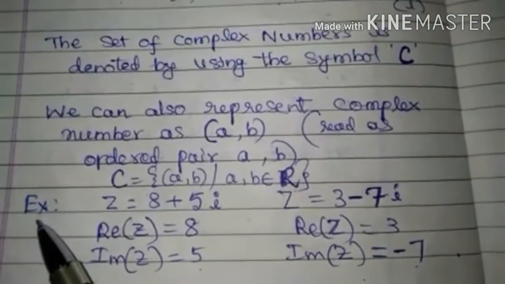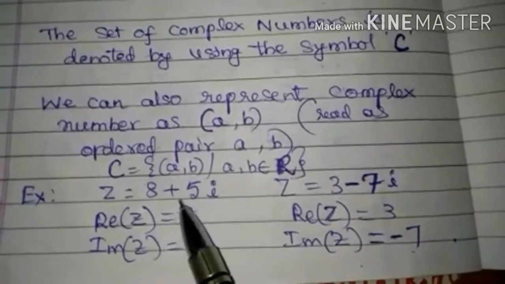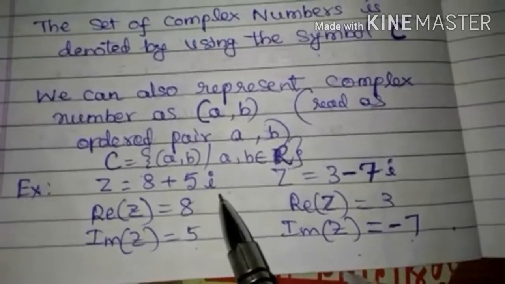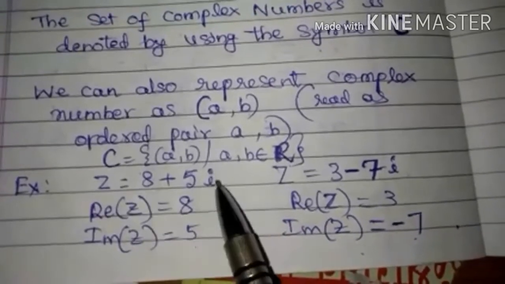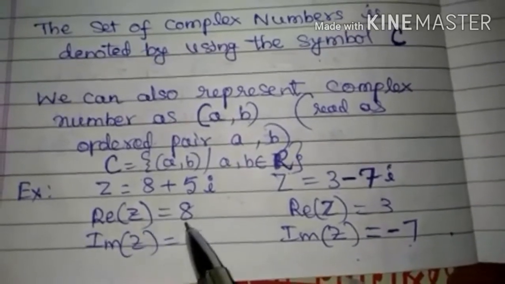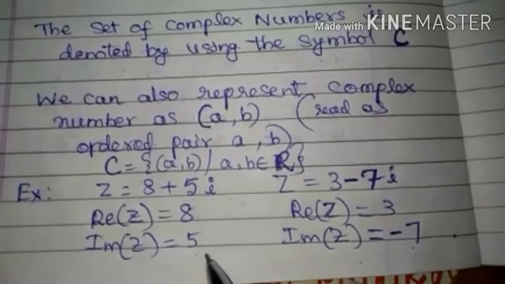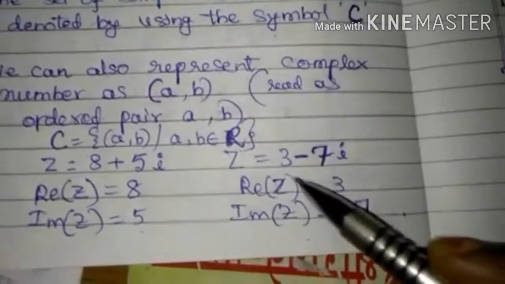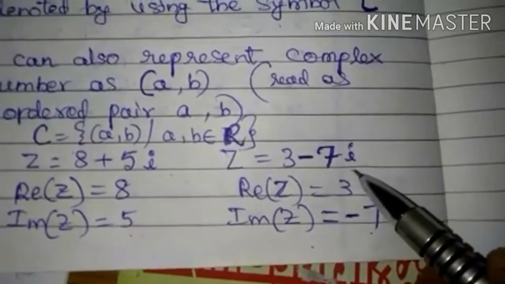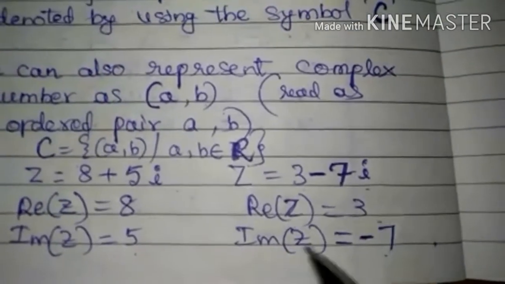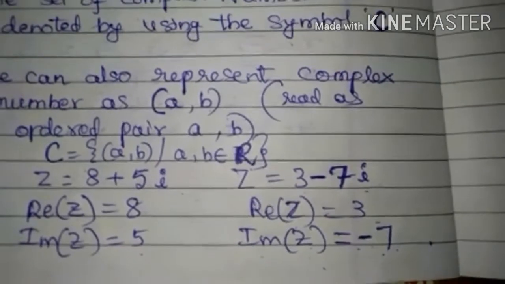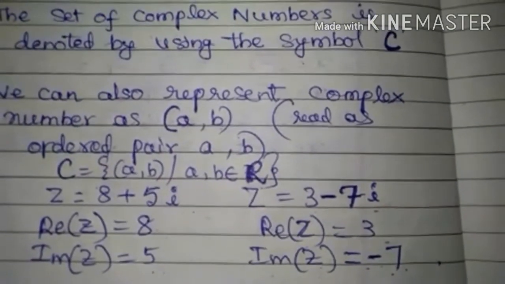Let us now take some examples. z is equal to 8 plus 5i. In this complex number, what is real z? The real part is 8 and 5 is the imaginary part. So, real z is equal to 8 and imaginary z is equal to 5. Similarly, if the complex number z is equal to 3 minus 7i, real z is equal to 3 and imaginary z is equal to minus 7. Thank you. This is about the introduction to complex numbers.